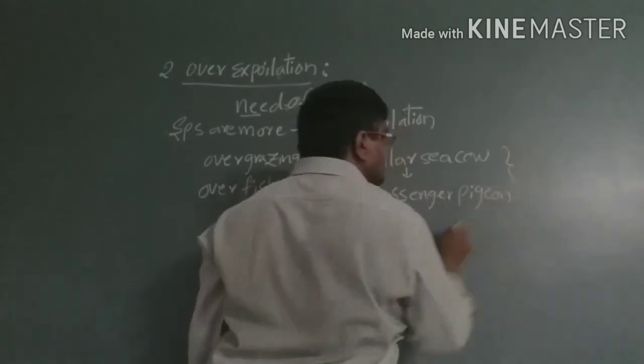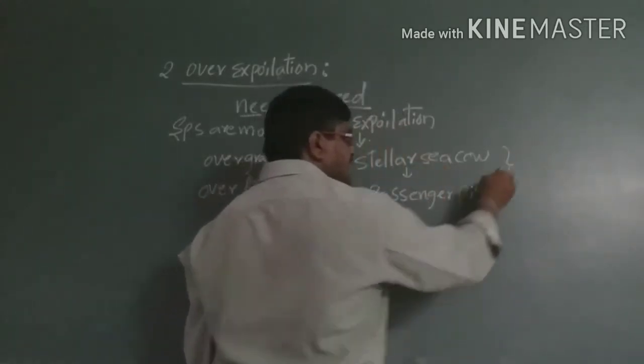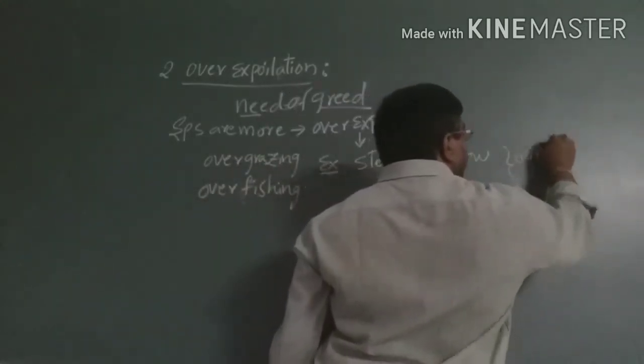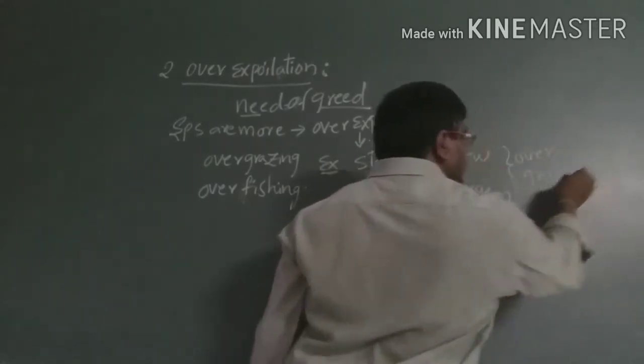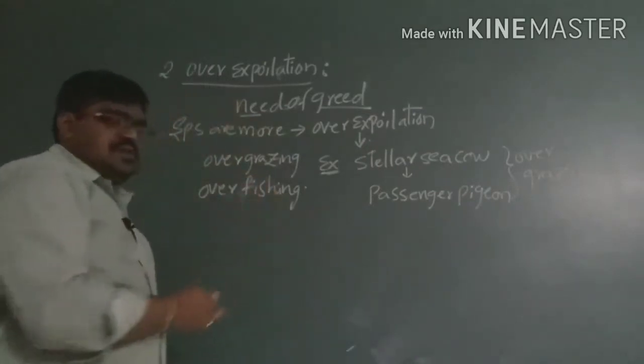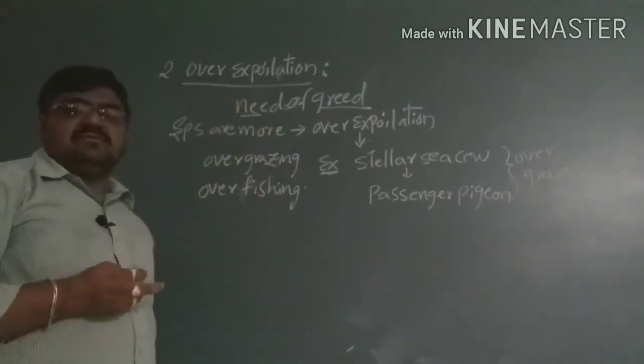These two species became extinct due to over exploitation.